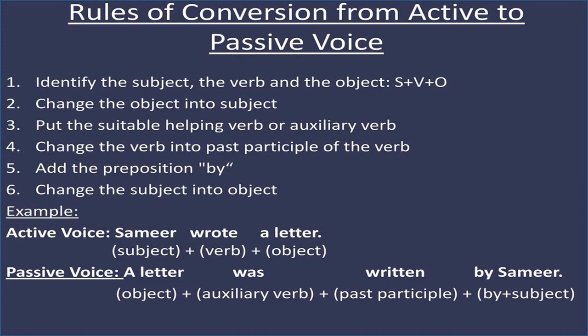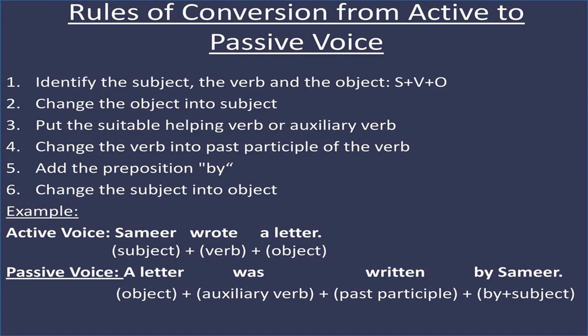That means the main verb will be changed into the third form of the verb, that is past participle form of the verb, and along with the third form of the verb, a suitable helping verb will be supplied. We will add the preposition by, and this subject will become the object and object will become the subject.